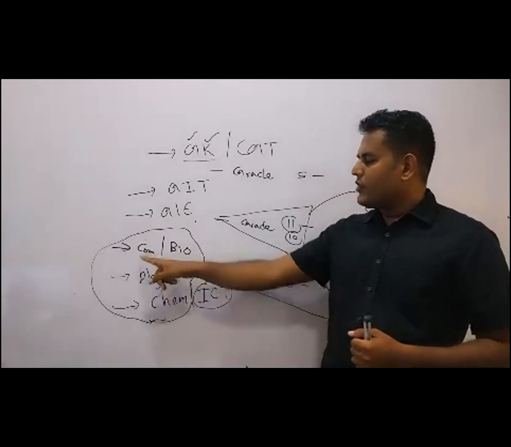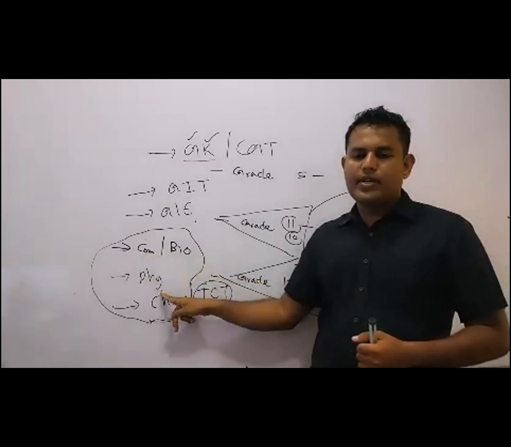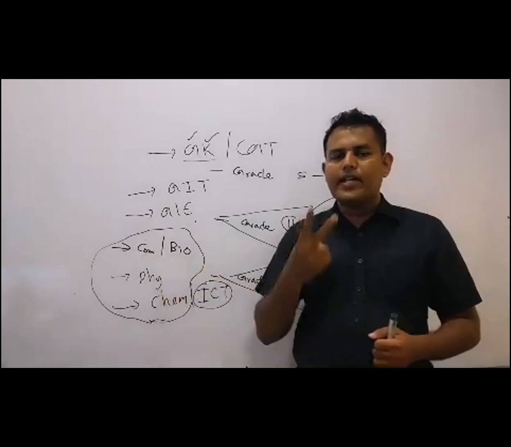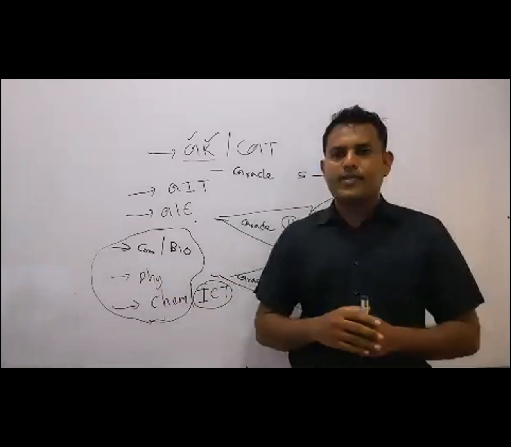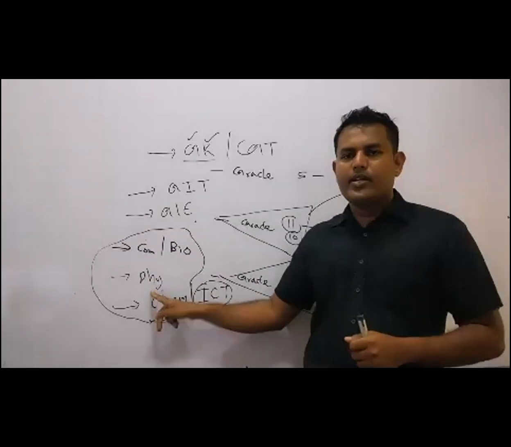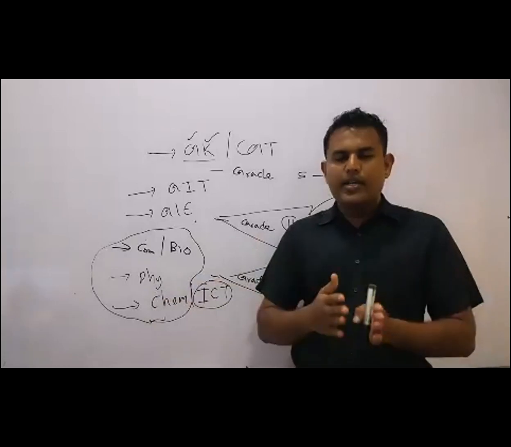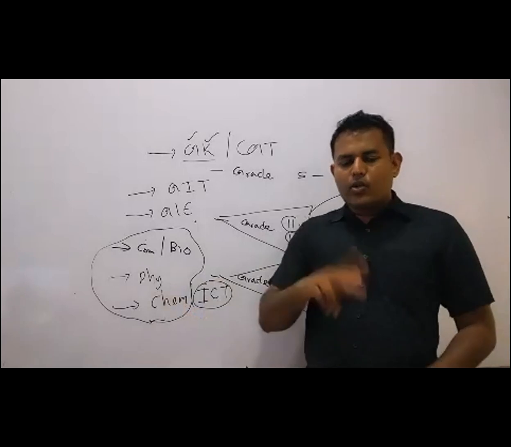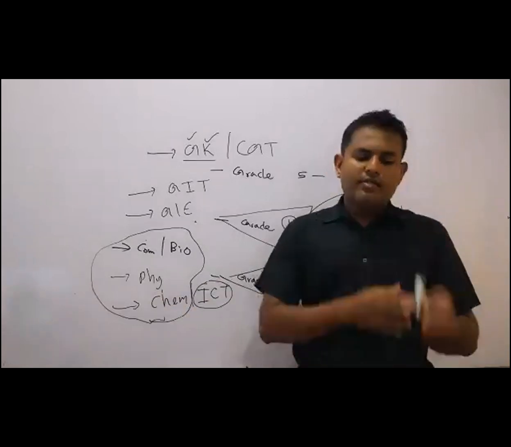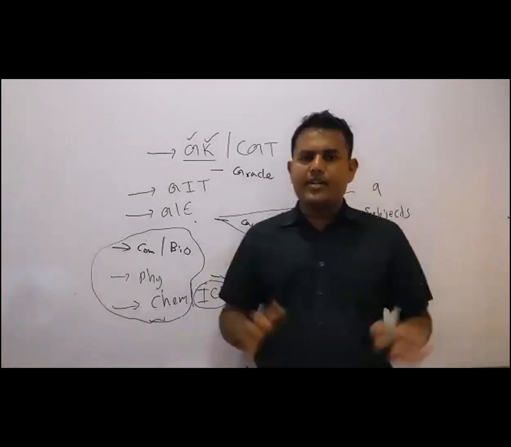Now, when you finish combined maths, you will get the physics paper. Before the physics paper, you will have at least a two-day gap, a two-day holiday. Then the physics first paper, then one day gap, and again the physics second paper. Then the chemistry paper. After two days, chemistry first, then again one day, chemistry second. That's the general trend. That will not be changed.